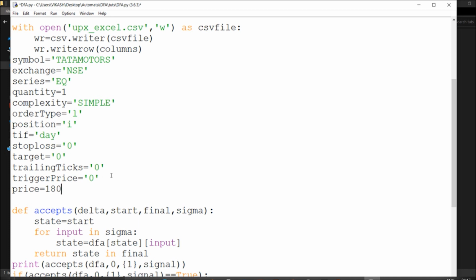So what I've done is, from 180 rupees, I've placed a limit order in intraday, and plus one should go on there. If any dip happens, I should go on and buy on the dip, which I've suggested in my theory as well. I have explained how you can go for this.